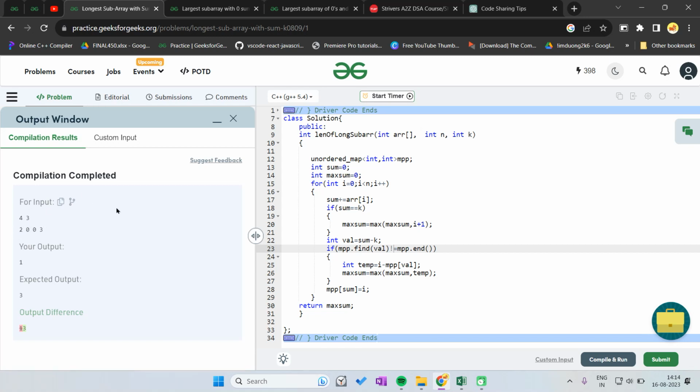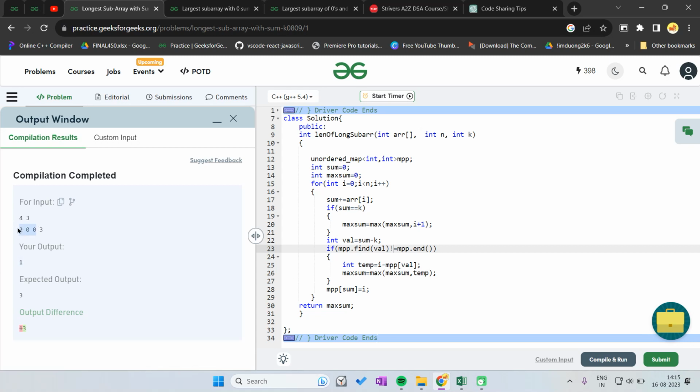So 2 at index 0, so what is stored? 2 0, then again 2 1, then again 2 2, then the previous sum is 3. It's saying the total sum is 5, and 5 minus 3 is 2, so is 2 present in the array or not? It says yes, 2 is present, but at what index? 2 is present at index 2, so i is nothing but 3, 3 minus 2 is 1, so temp is 1, and max of 0 and 1 is 1, so temp is 1.